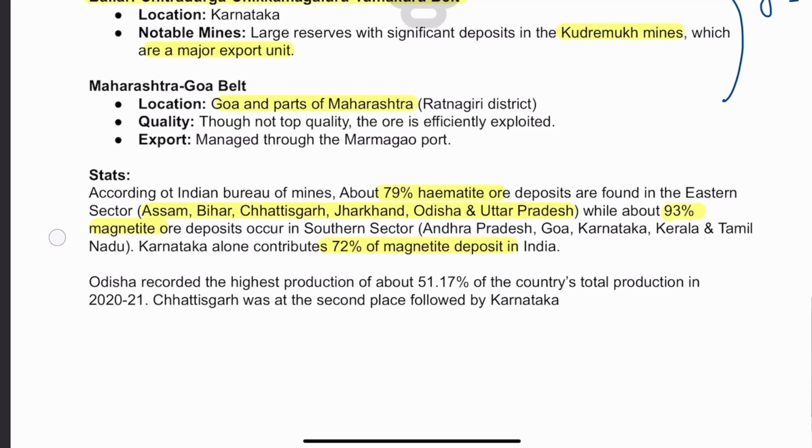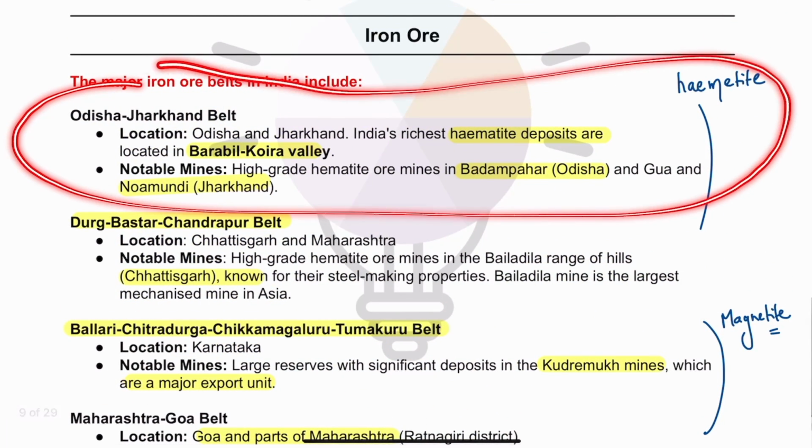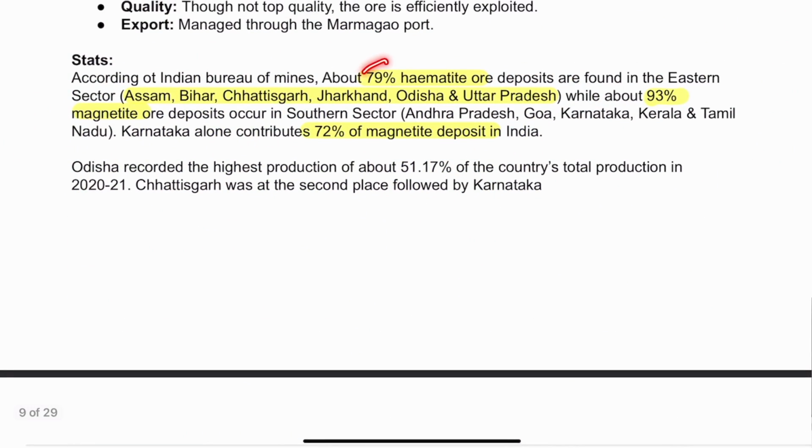Now some important statistics with respect to iron ore presence in India. This particular data I have taken from the Indian Bureau of Mines. First of all, I told you that the Odisha Jharkhand belt has hematite reserves. So basically 79% of hematite in India is found in the eastern sector. 93% of magnetite is in the southern sector, and in that Karnataka alone contributes 72% of magnetite. So these are the areas which have the large iron ore reserves.